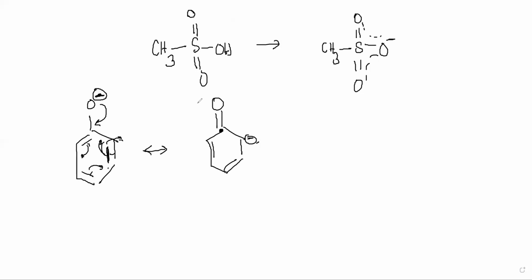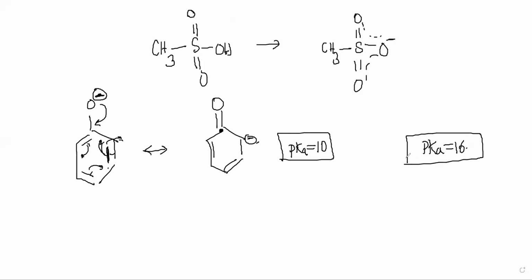So this acid, this phenol, has a pKa of 10, even though cyclohexanol had a similar structure. The only difference was that it could not have done any conjugation and delocalization. For cyclohexanol, the pKa was 16. Everything else was almost the same except that it didn't have double bonds.